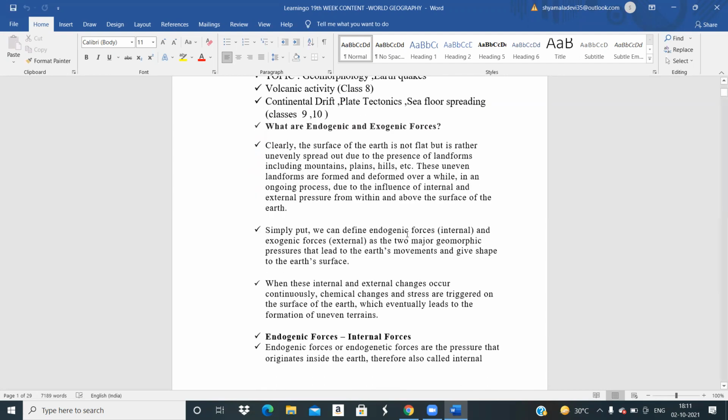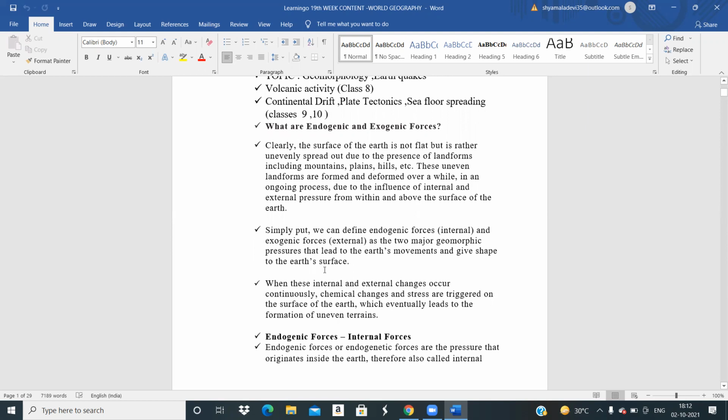So we can define endogenic. Endogenic means internal, exogenic means external forces, as the two major geomorphic pressures that lead to the Earth's movements and give shape to the Earth's surface.